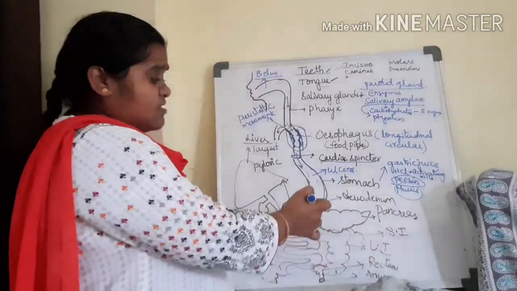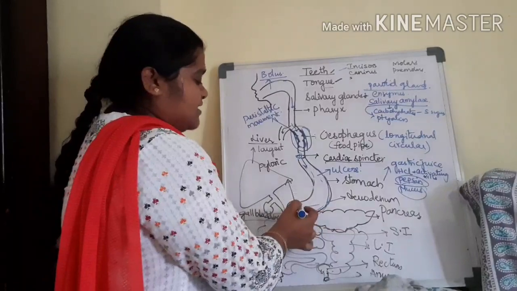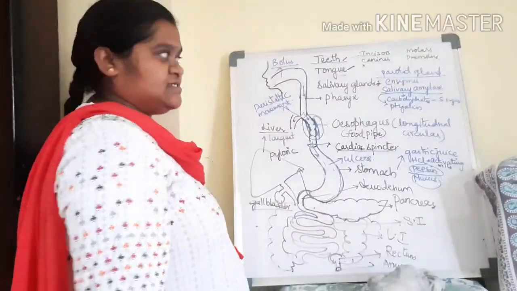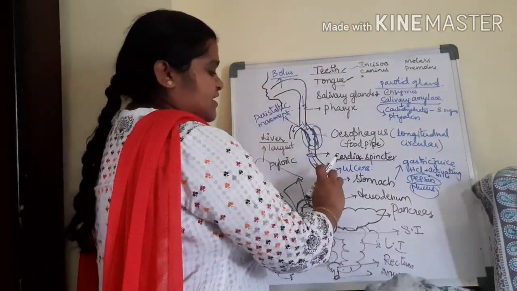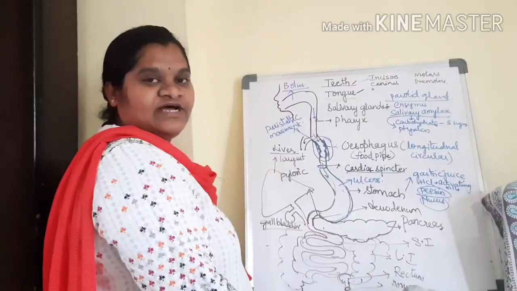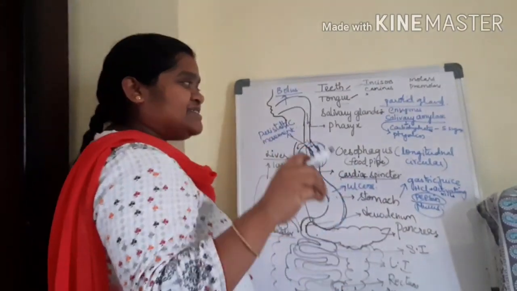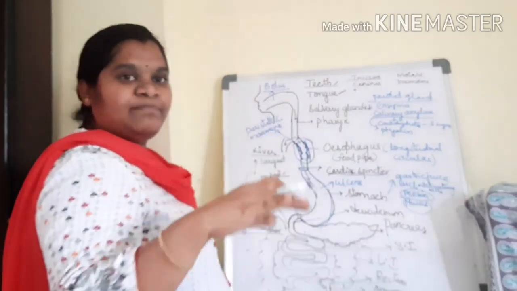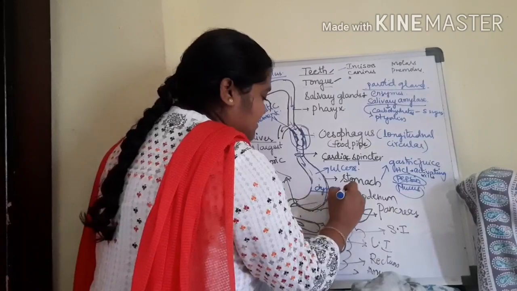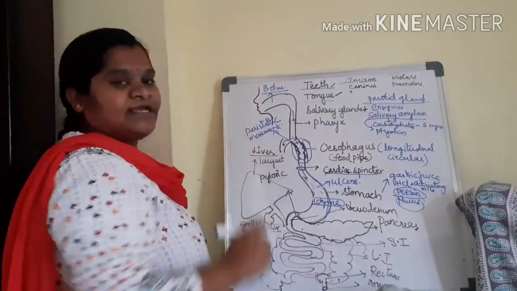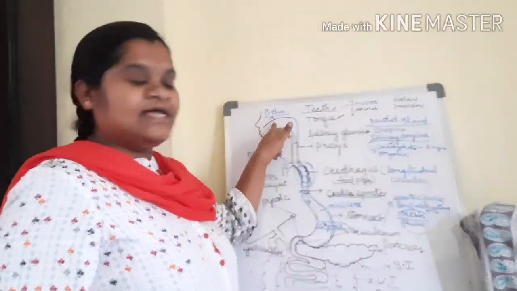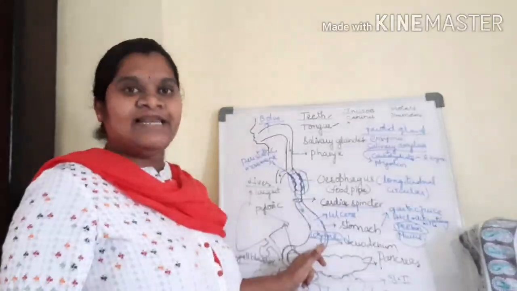From the stomach, here 50% of the food was digested. The carbohydrates and proteins were digested, meaning 50% of the food was digested. That partially digested food is called chyme. Here the food in the mouth is called bolus, and the food in the stomach is called chyme.